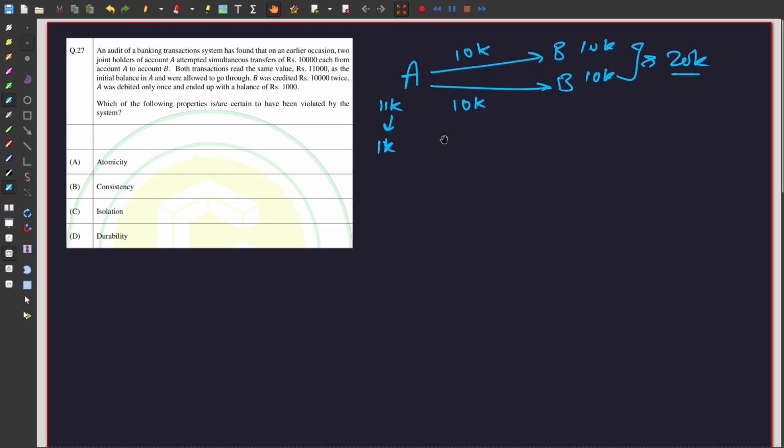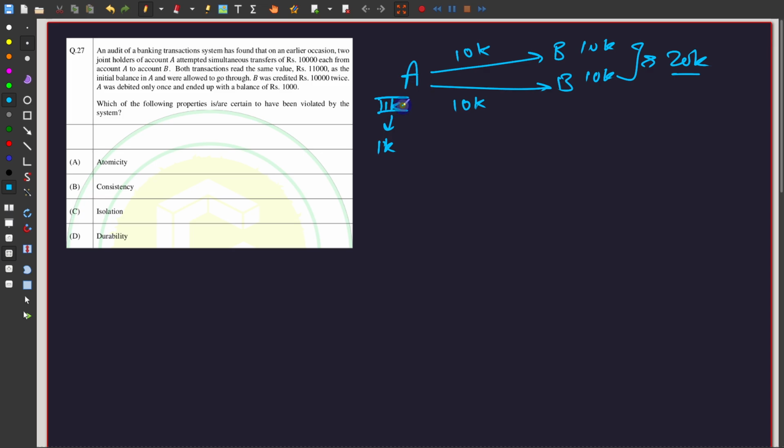So again, let's just understand what has happened. There were two people who had access to one joint account. That's completely fine. And then there's account B. Now both of these users, let's say they are in two different countries or states, did not communicate. They're somewhere, whatever it is. The account had 11k as the balance.